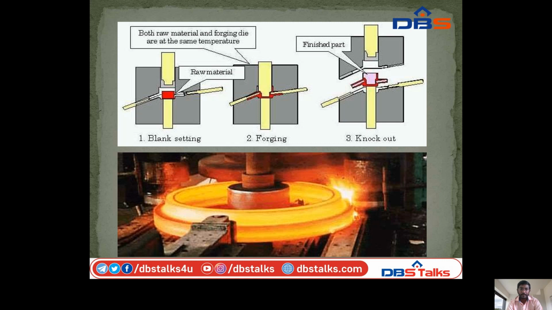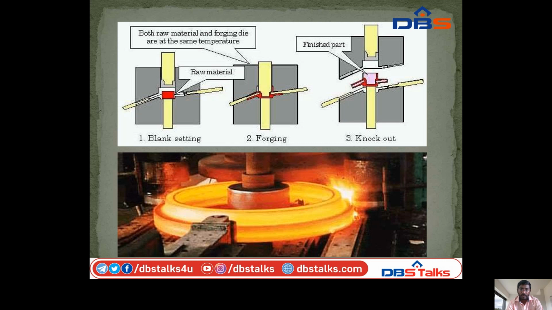So we can see the diagram. There are three steps: first blank setting, second forging, and third knockout. First, the raw material, the heated metal, is placed at the blank place.